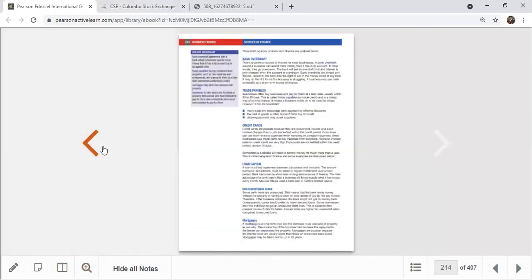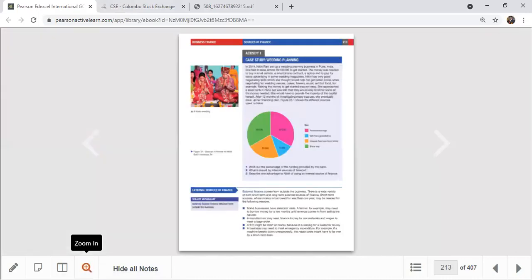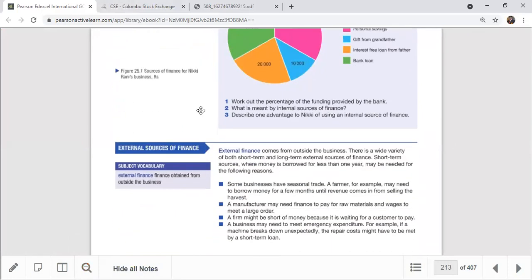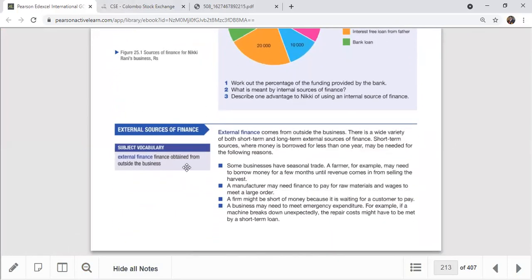Each of these external sources of finance. Here we go to external sources of finance for certain reasons, especially because we use short-term methods sometimes, like bank overdraft, trade payables, and everything. We have to enter into contracts with them. Why? Basically, we need the money for the following reasons.